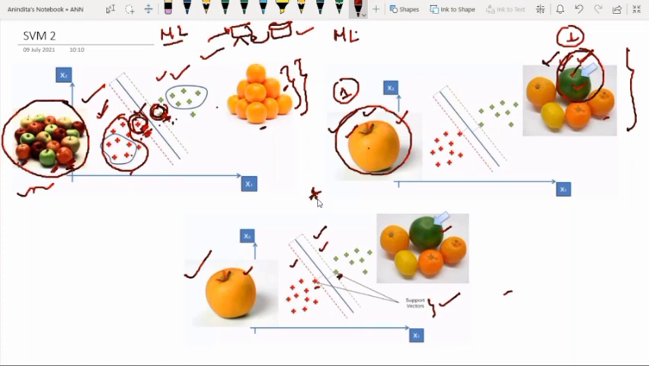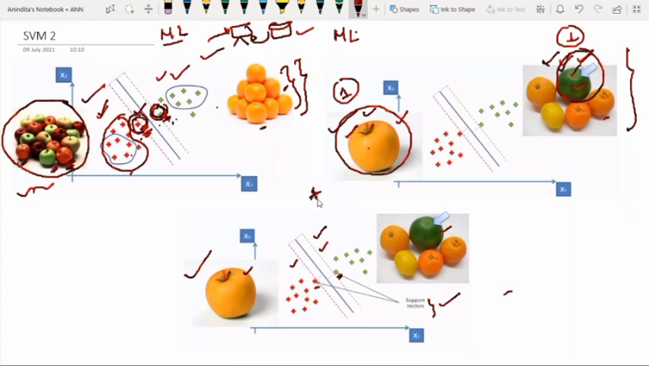So do you have any question? You can ask me. Any question regarding hyperplane? Ma'am, does this line segment have to be a best fit line?